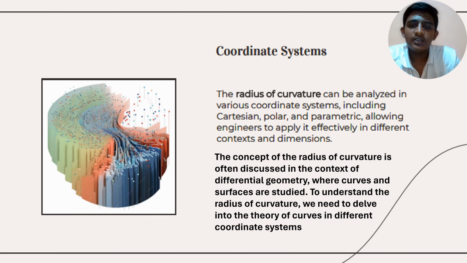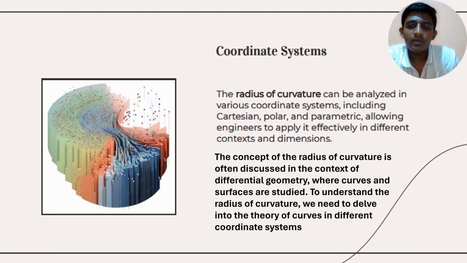Coordinate systems in the radius of curvature. The radius of curvature can be analyzed in various coordinate systems, including Cartesian form, polar form, parametric form and pedal form, allowing engineers to apply it effectively in different contexts and dimensions.